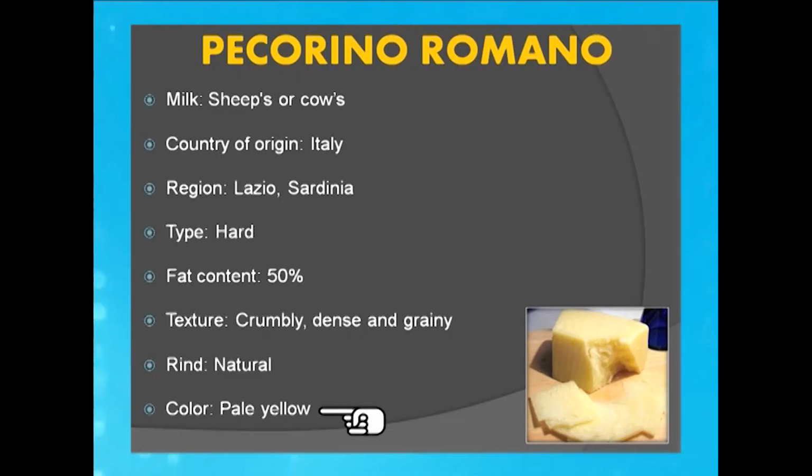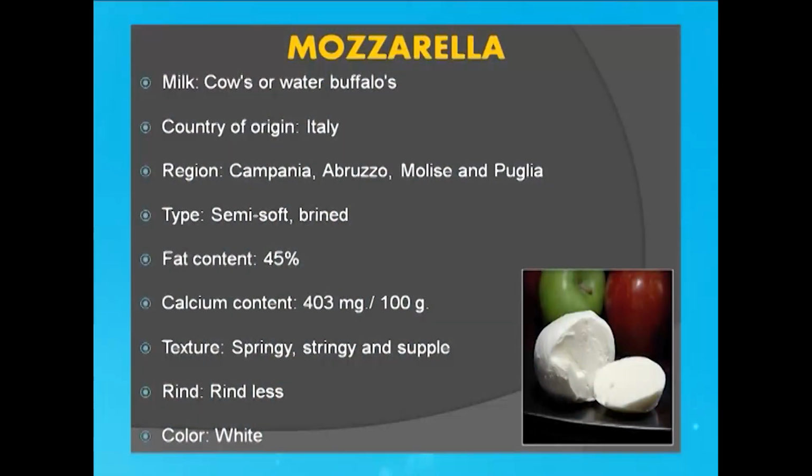They have a faint yellow coloration and can be consumed with several types of wines. Then coming to the next varieties, we have the softer ones, rather the soft cheeses, which you can see are sometimes mostly rindless. There is no rind, and because there is no ripening here, it is white in color. So mainly these are springy, stringy and supple and soft.